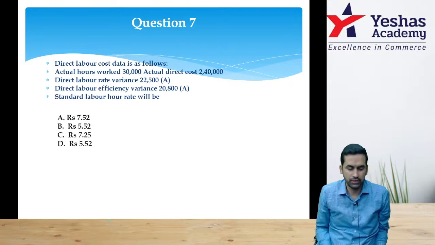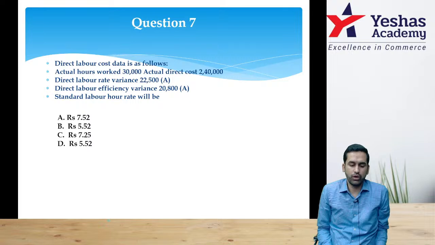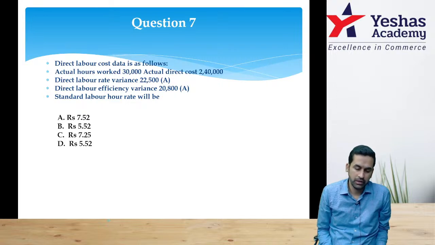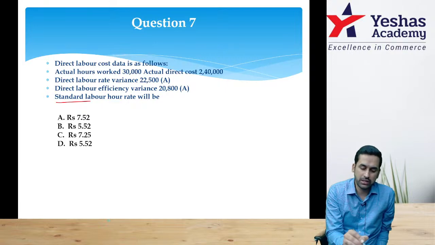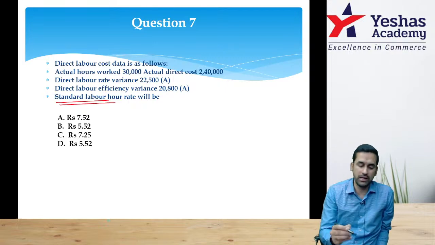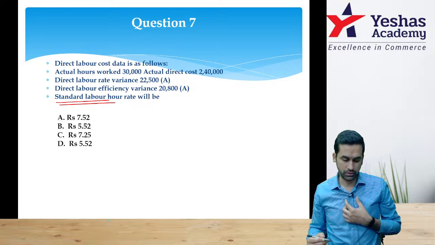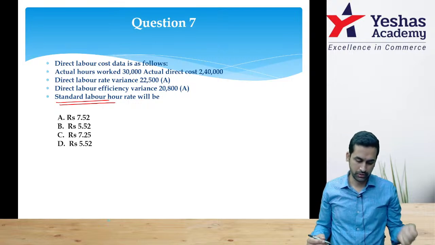I want you to solve this. Direct labor cost data is given to you: actual hours worked, actual cost paid. They are asking for the direct labor rate variance, labor efficiency variance, and the standard labor hour rate. It is a reverse working question.